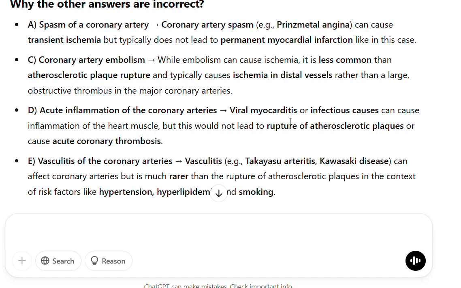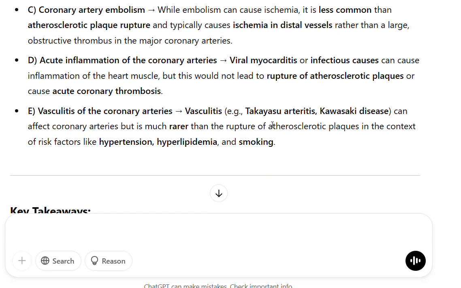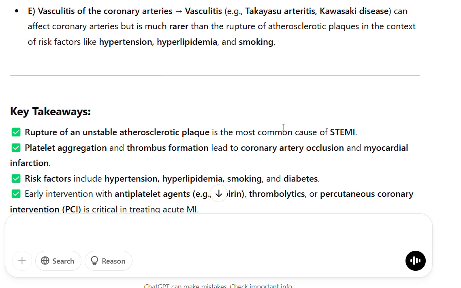D. Acute inflammation of the coronary arteries. Viral myocarditis, or infectious causes, can cause inflammation of the heart muscle, but this would not lead to rupture of atherosclerotic plaques or cause acute coronary thrombosis. E. Vasculitis of the coronary arteries. Vasculitis, e.g., Takayasu arteritis, Kawasaki disease, can affect coronary arteries, but is much rarer than the rupture of atherosclerotic plaques in the context of risk factors like hypertension, hyperlipidemia, and smoking.